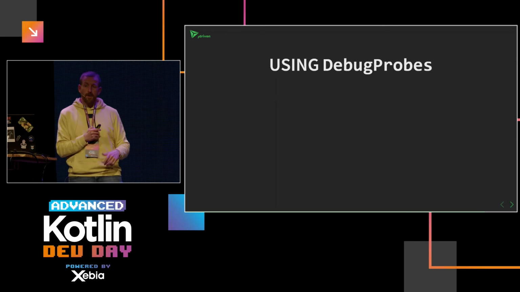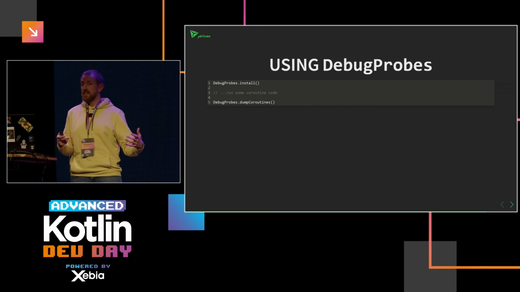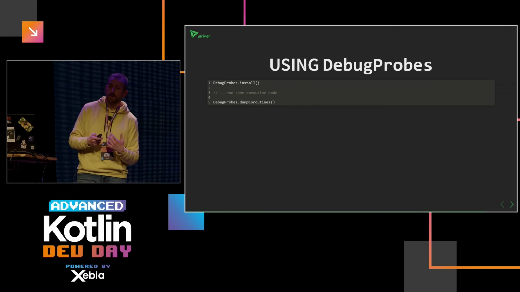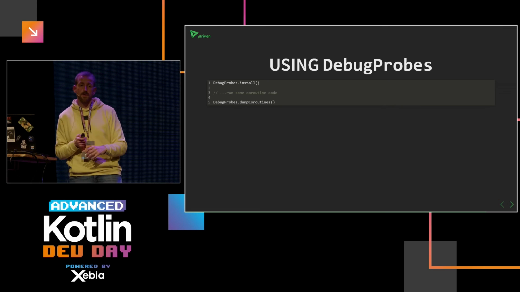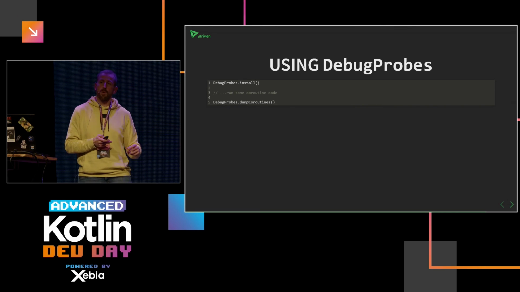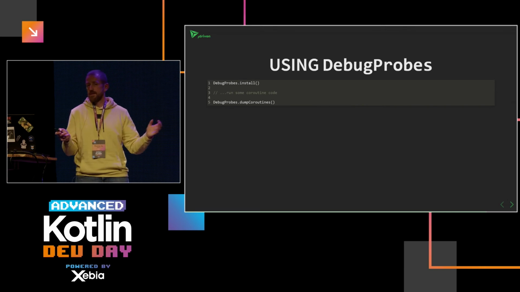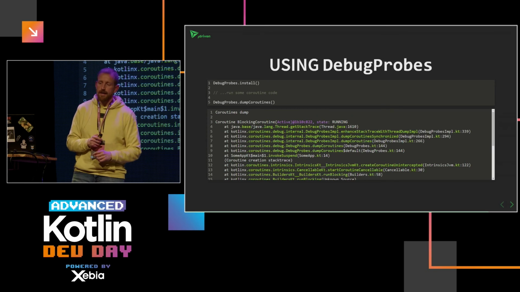So how do we use the debug probes? Well, very easily. You call DebugProbes.install somewhere in your bootstrap code. And whenever you want to see whatever coroutines are running, you can call DebugProbes.dumpCoroutines, which will dump the stack trace to the command line. Or in case of the JVM agent, you can send a signal to the process to show the coroutine dump.